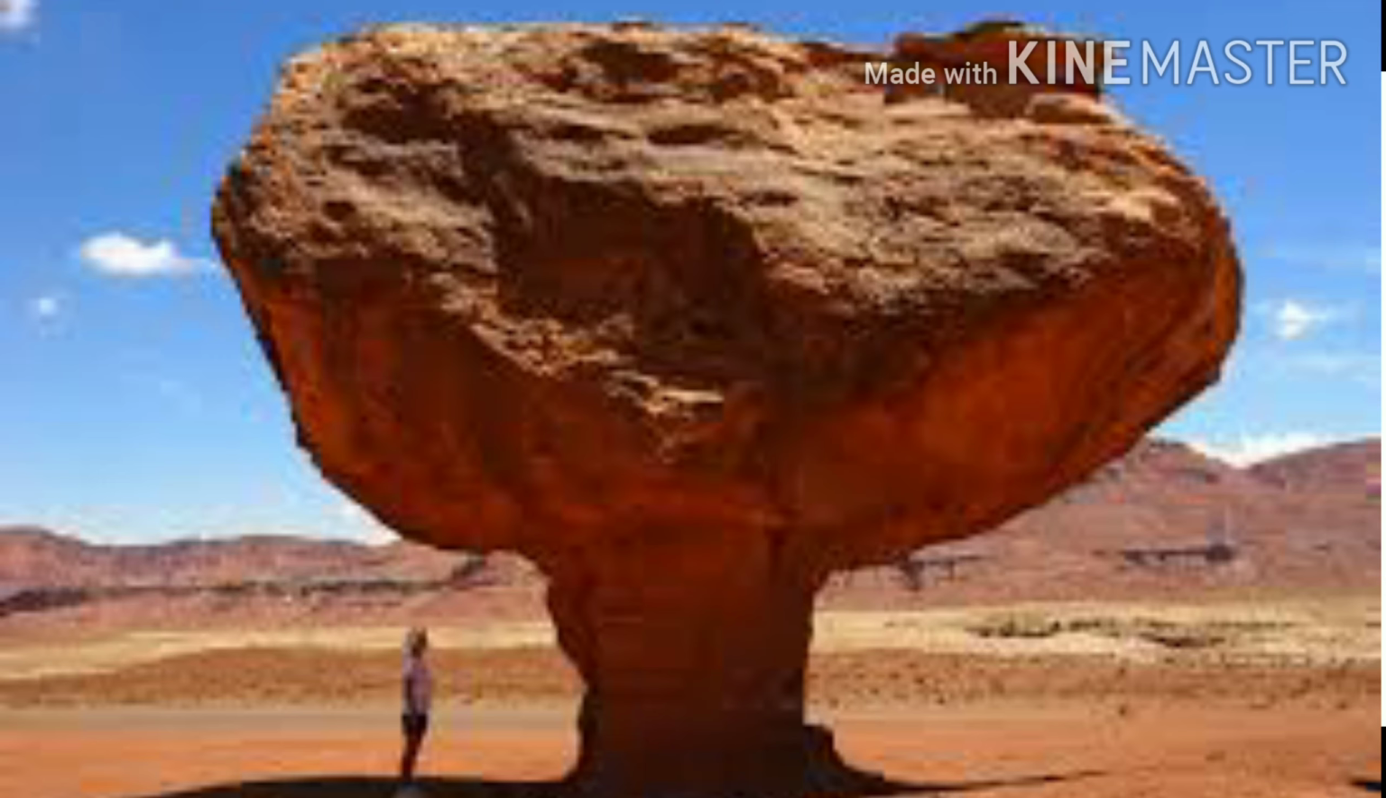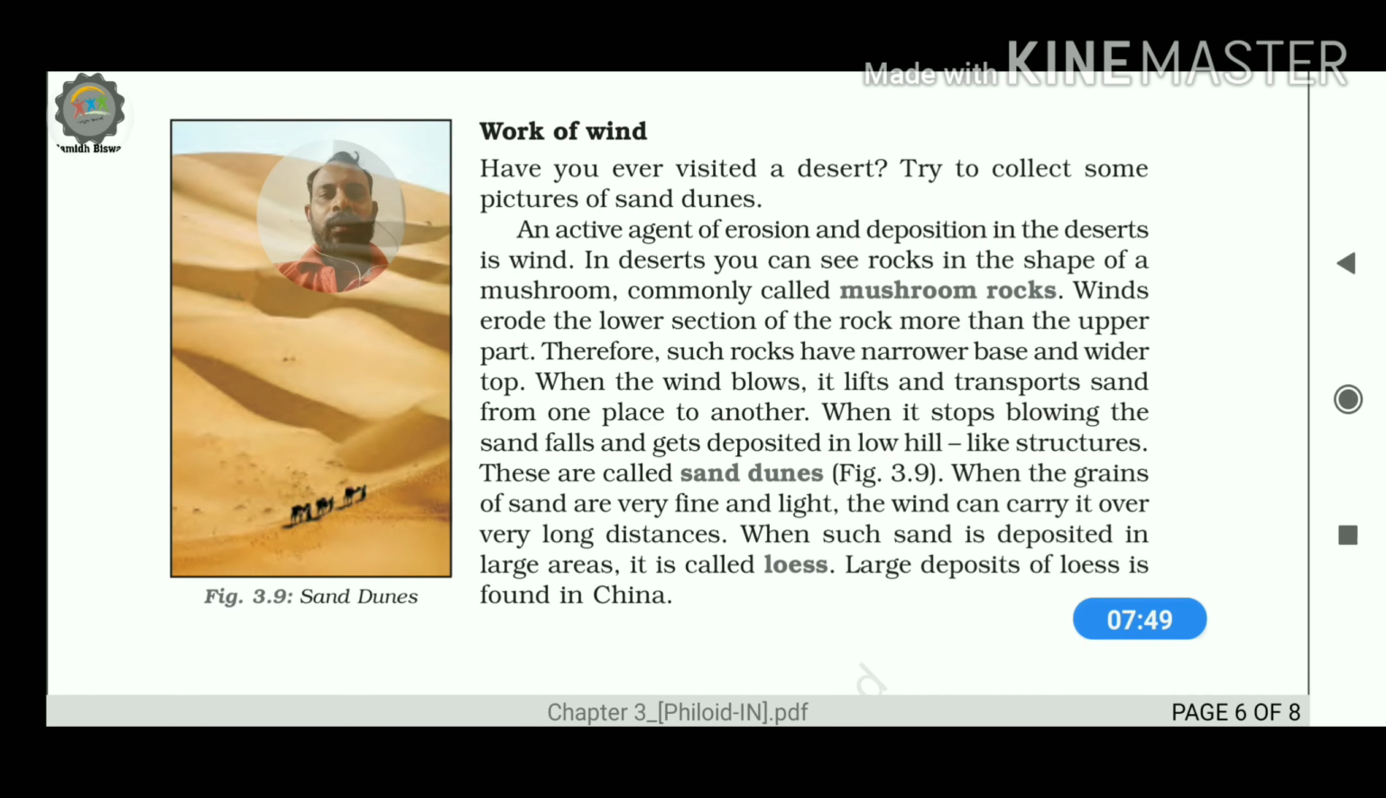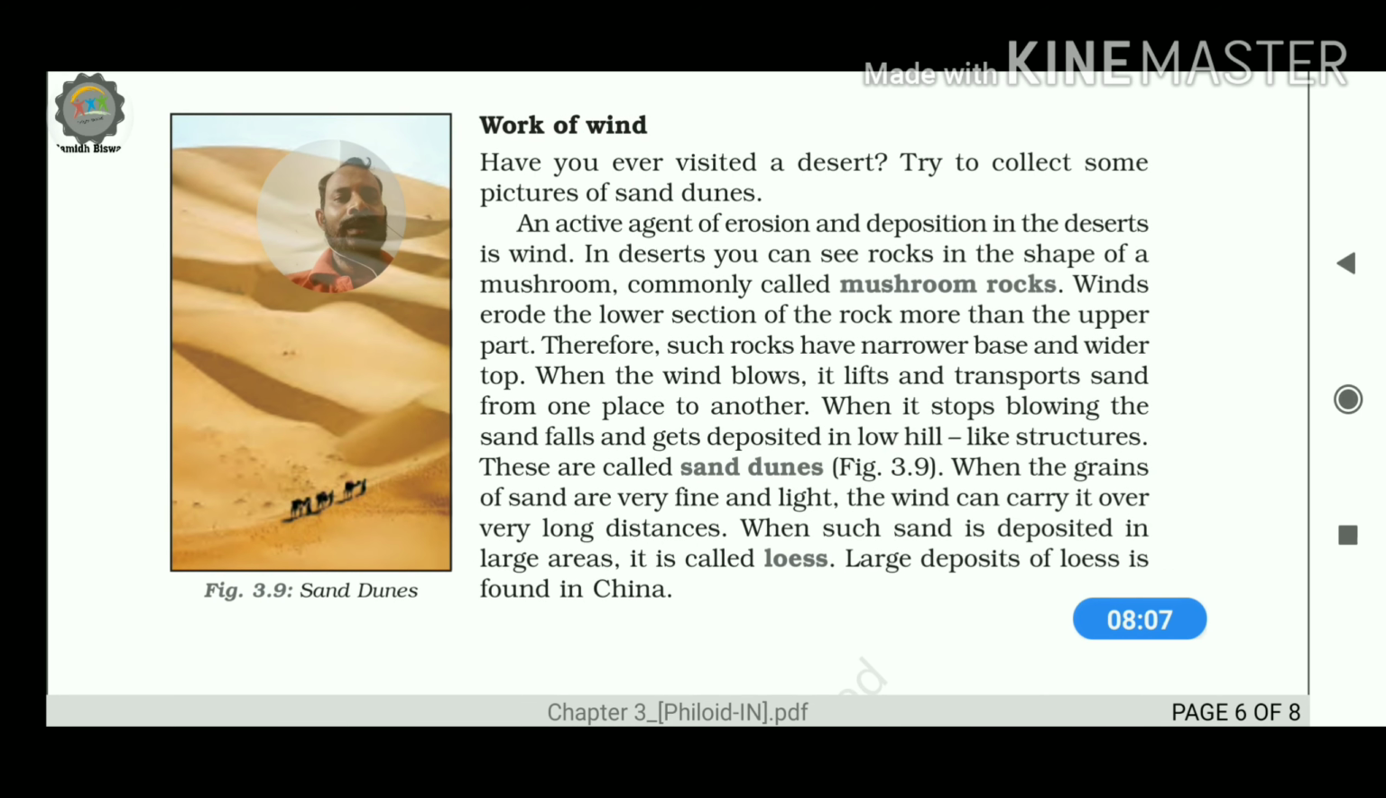So the upper side will be comparatively wider, and the narrower portion will be seen towards its feet, because the wind is not able to do erosional work on the upper side. At the time of the work of the wind, we have to keep in mind there is also assistance from the sands, which are found in deserts in huge amount. The sand available in desert areas is also carried by the forceful, speedy wind system which blows over the desert region.